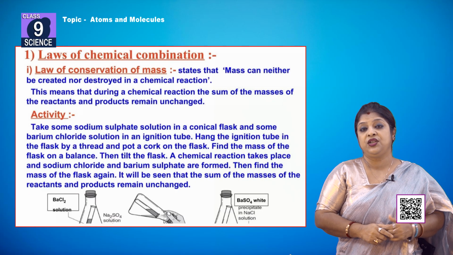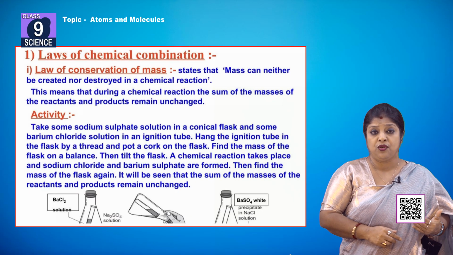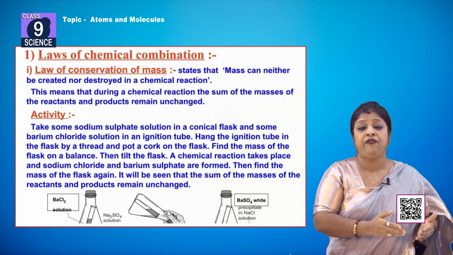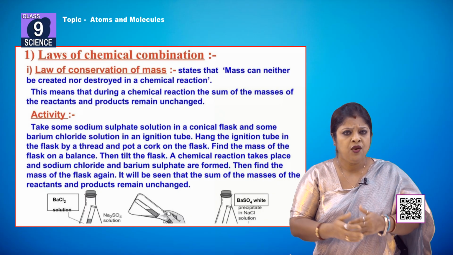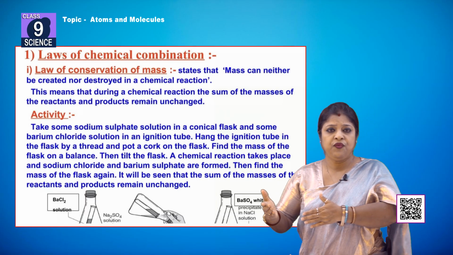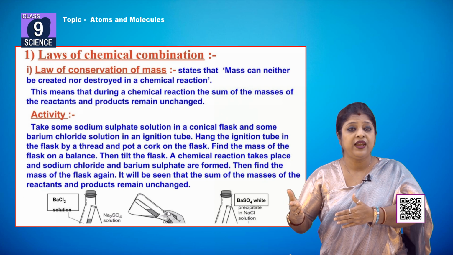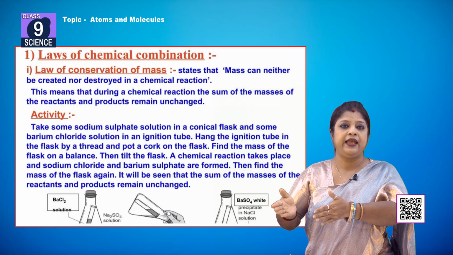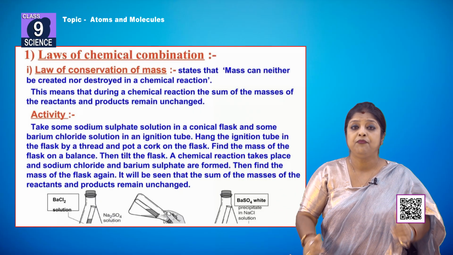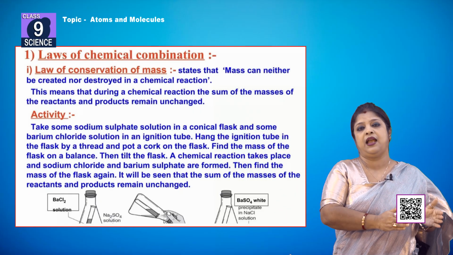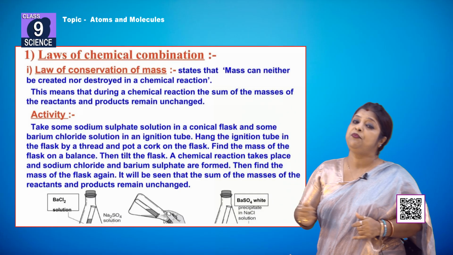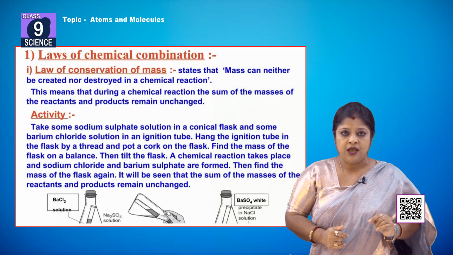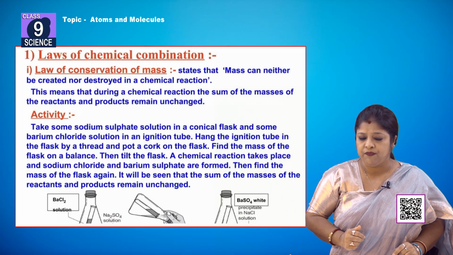This is the law of conservation of mass. We can see different examples also. Whenever sodium sulphate reacts with barium chloride, we get barium sulphate and sodium chloride. In that case also, we find that before and after the reaction, the total mass of the reactants is equal to the total mass of the products, which is in accordance with the law of conservation of mass.